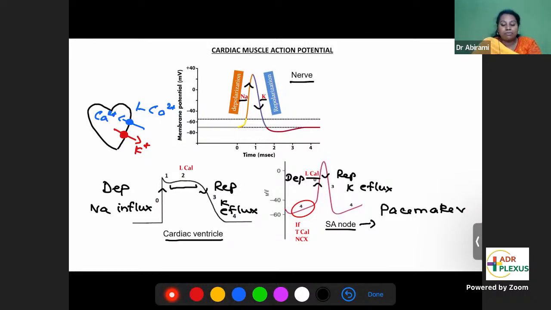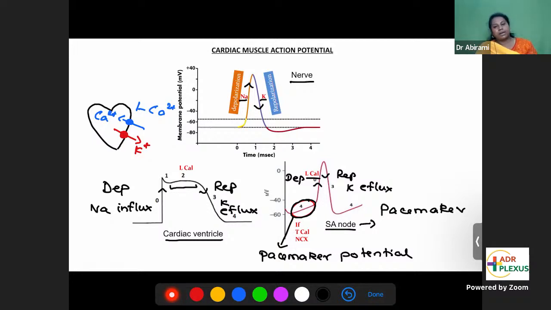But in the beginning of this depolarization, there's a slopy phase, phase 4. And this phase 4 is called as pacemaker potential, or slow diastolic depolarization phase. Pacemaker potential or slow diastolic depolarization. See, this only is responsible for the pacemaker activity of the SA node.